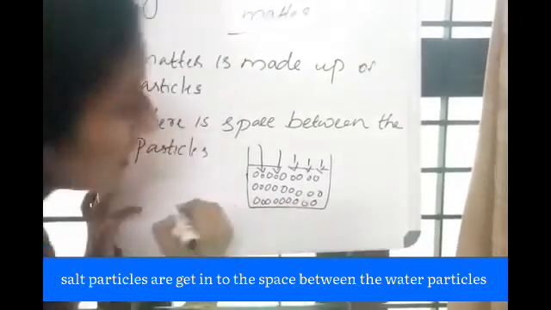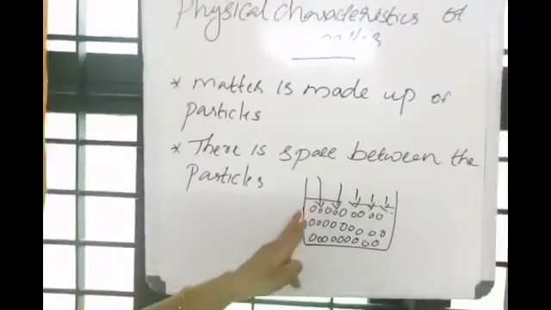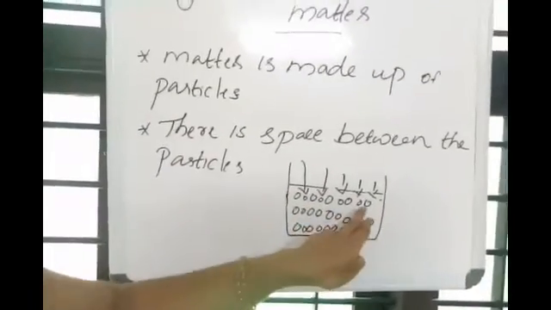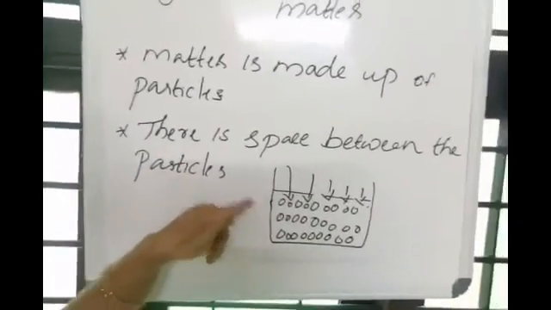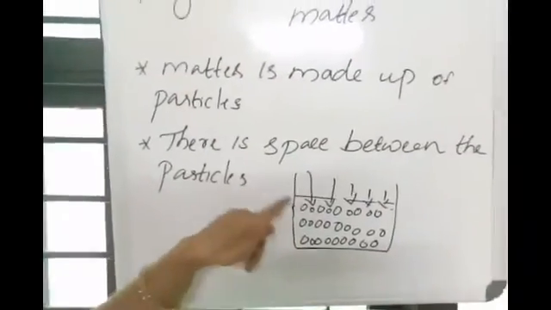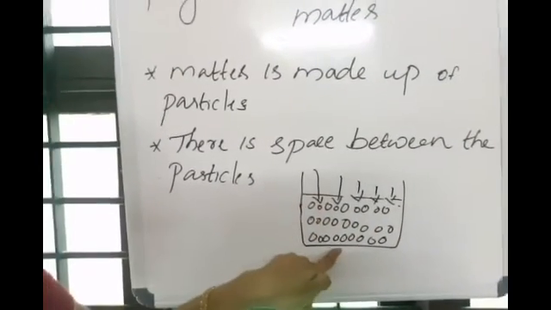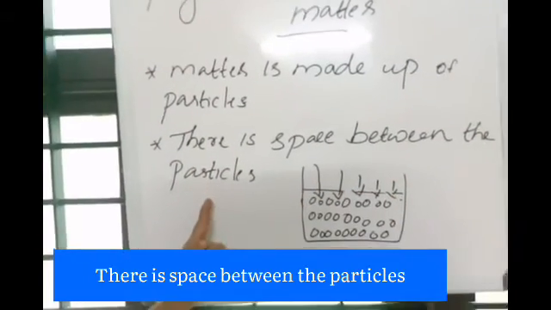Actually, the salt particles disappear between the water particles. So there is a gap between the water particles. While adding salt into the glass of water, the added salt gets into the space between the particles, and this activity suggests that there is space between the particles.